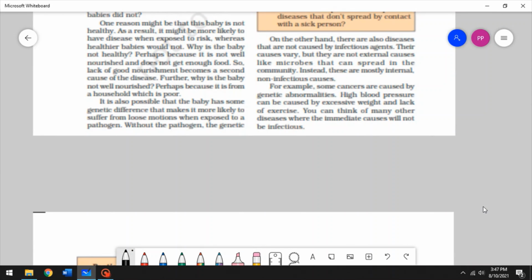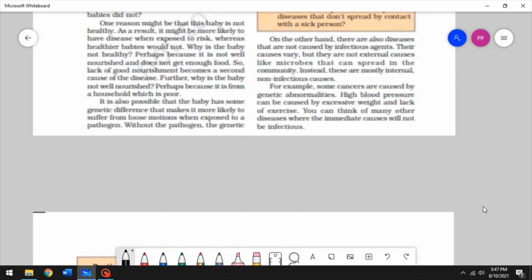On the other hand, there are diseases that are not caused by infectious agents. The causes vary, but they are not external causes like microbes that can spread in the community. They're mostly internal, non-infectious diseases. All right. So some cancers are caused by genetic abnormalities. High blood pressure can be caused by excessive weight and lack of exercise or stress, right?